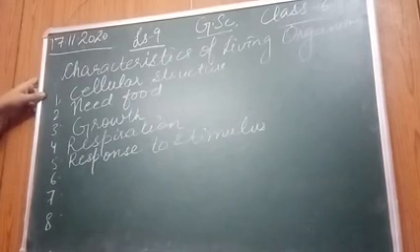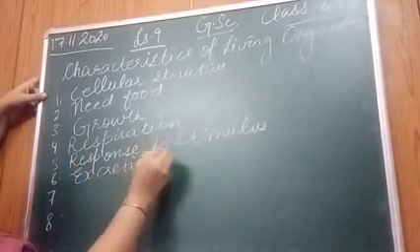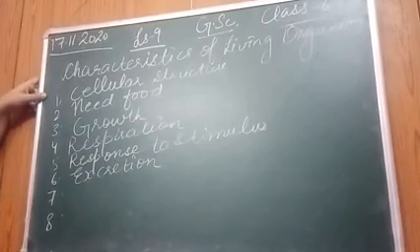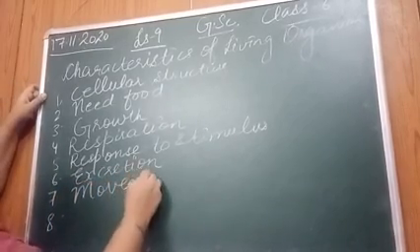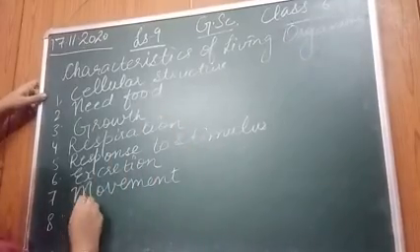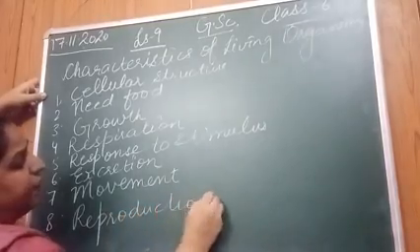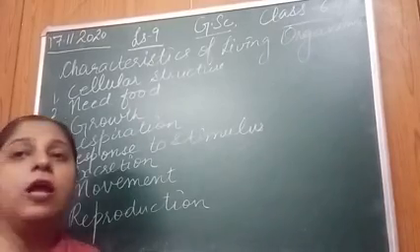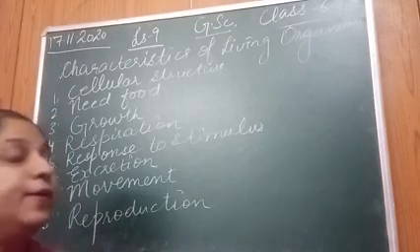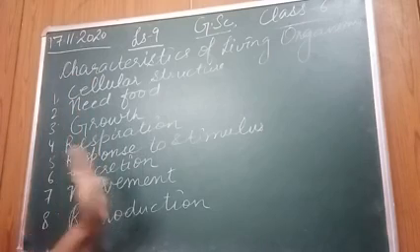Then after this, they do excretion. Excretion is removal of waste products from the body. Then they show movement, and in the end they show reproduction, which means they reproduce. Is that clear to all? Now let us start one by one. We will discuss all the characteristics.